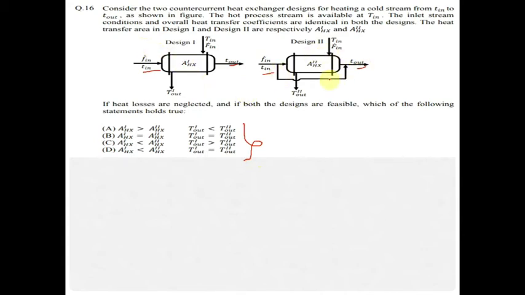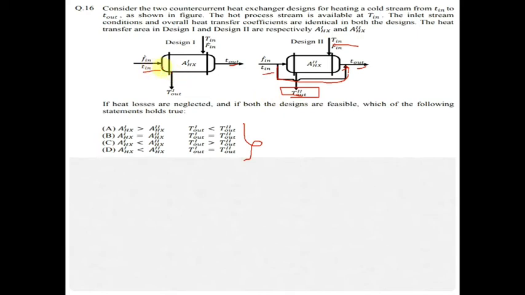And here we are just recycling, or we can say bypassing, this cold stream. Hence it is clear that T out when we are bypassing will be at a higher temperature. Why?